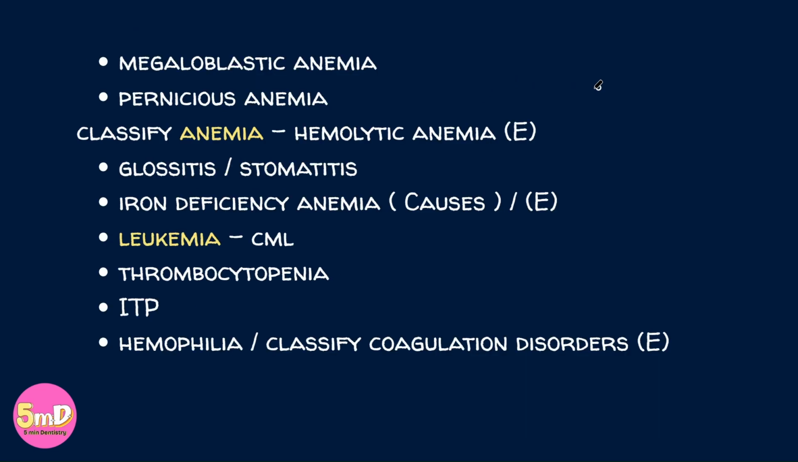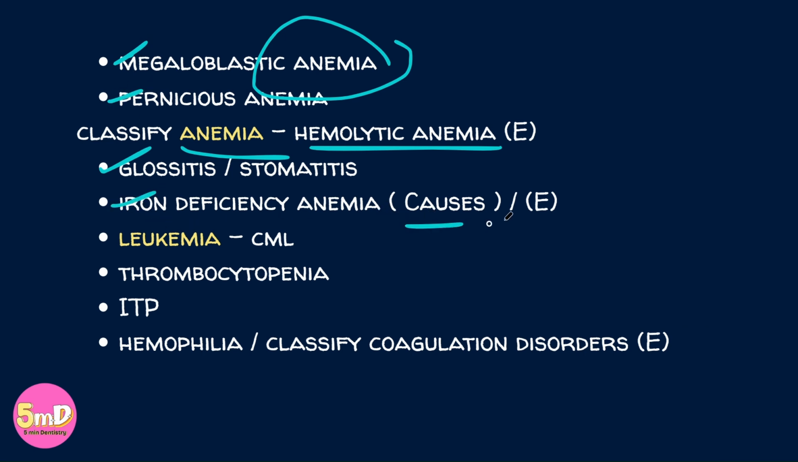So the next topic, blood or circulatory system. Anemia is a common topic you have been learning since physiology and pathology, so you know about it. You should just brush up on the management aspect, classification of anemia, hemolytic anemia, and one of the common features, glossitis or stomatitis. Being dentists, a feature of anemia which you will commonly encounter in your practice, you should know that. So megaloblastic anemia, pernicious anemia, iron deficiency anemia, the causes, and it has been asked as an essay also.